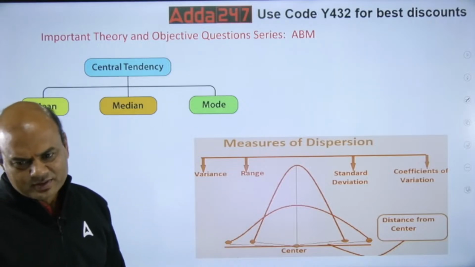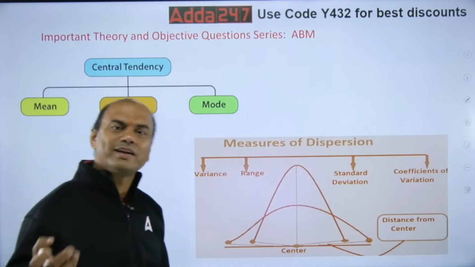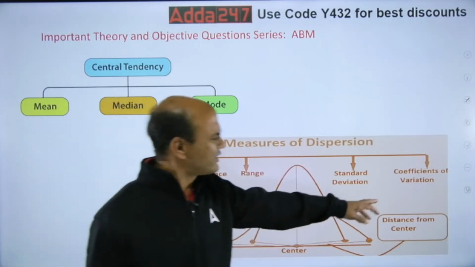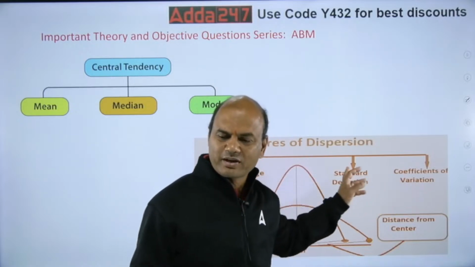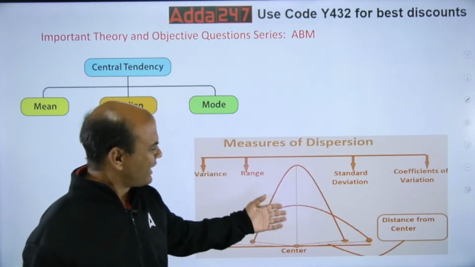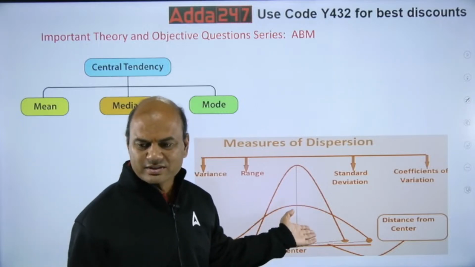Okay. Main is standard deviation. You will always get the standard deviation. Okay. Coefficient of variation, that is also there. Coefficient of variation is dependent on standard deviation. Okay. So what is this? Why is this shown? What is all this?